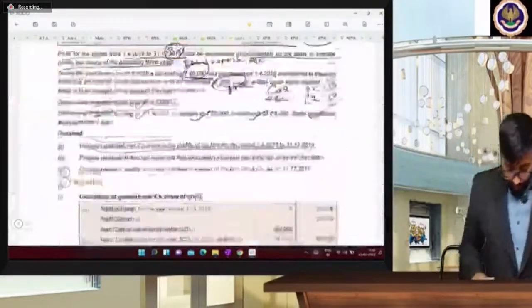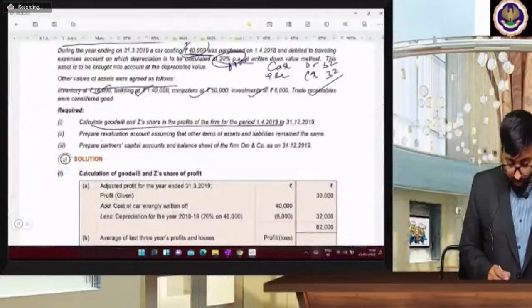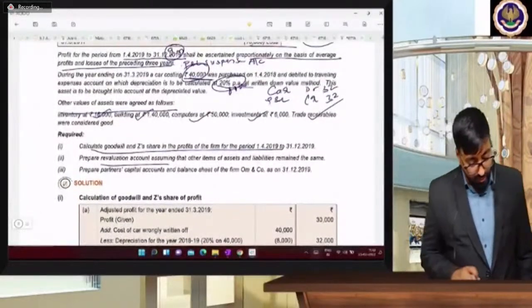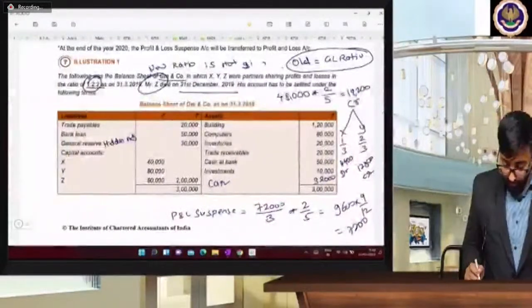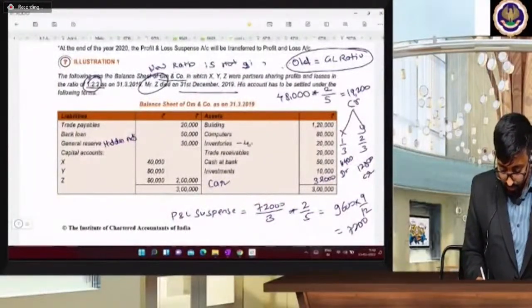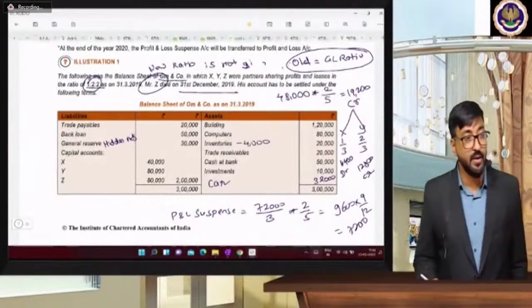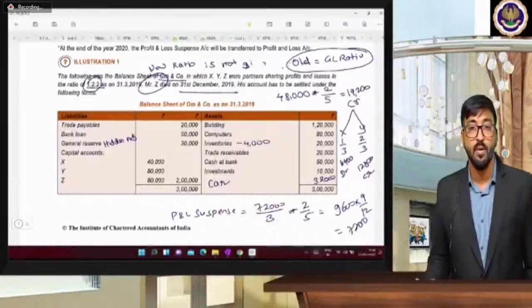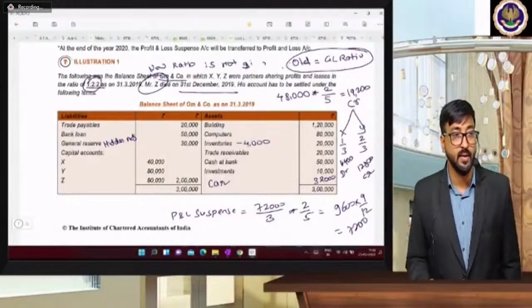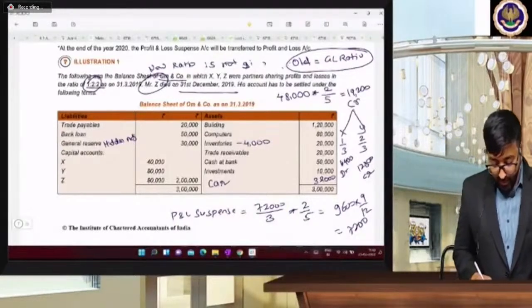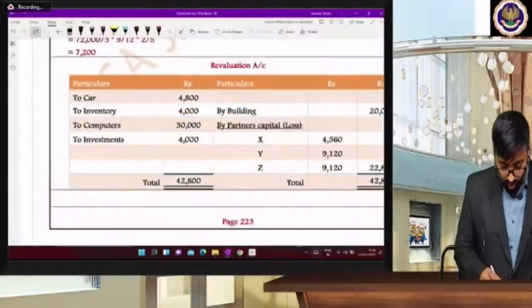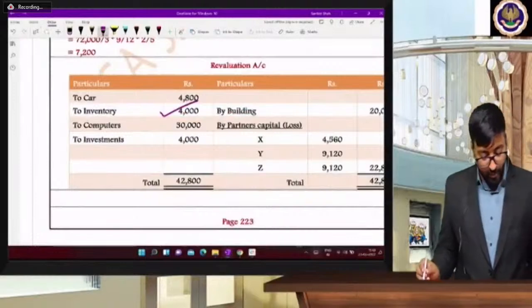Now beta, do one thing. We have calculated that, now other assets and liabilities are revalued. See, inventory. What is the value of inventory? 16,000. So 16,000 means you will deduct from inventory. The inventory value is 20,000, so how much did you deduct? 4,000. So will revaluation account be debited or credited? Is it loss or profit if your asset decreases? Loss. So revaluation account debit for inventory 4,000.